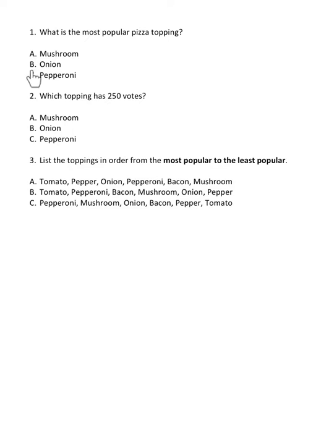A. Mushroom, B. Onion, C. Pepperoni. Number 2. Which topping has 250 votes? A. Mushroom, B. Onion, C. Pepperoni. Number 3. List the toppings in order from the most popular to the least popular.